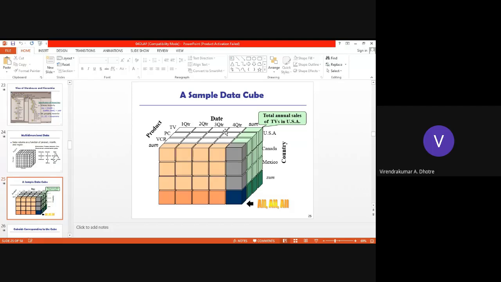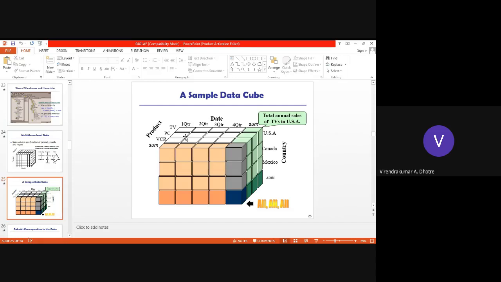July, August, and September, and your fourth quarter includes October, November, and December. So the entire year we can summarize. In such a way we can represent, if we consider only a single dimension, that is, in a multi-dimensional cube, which we are representing as months or quarters.